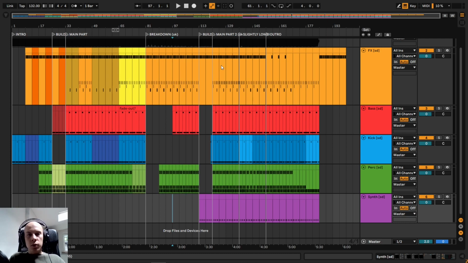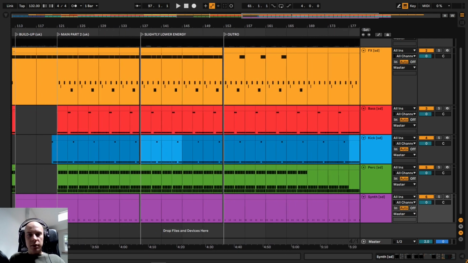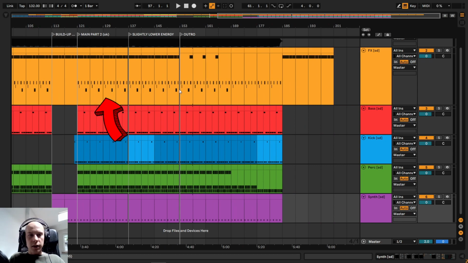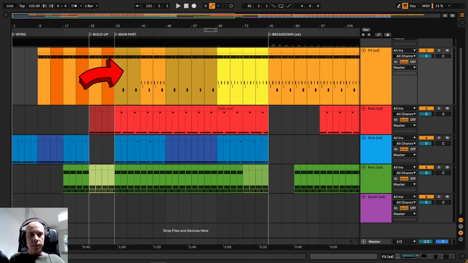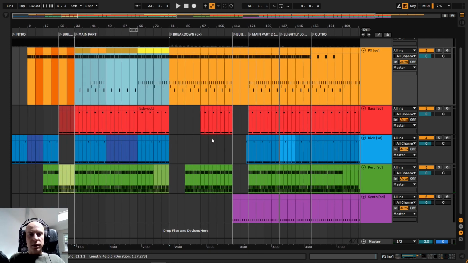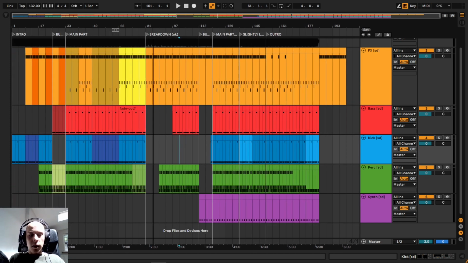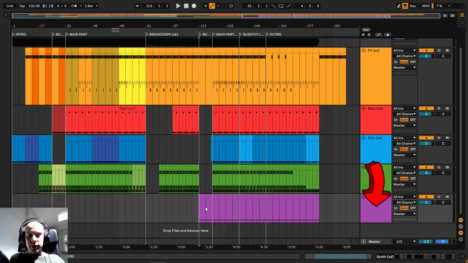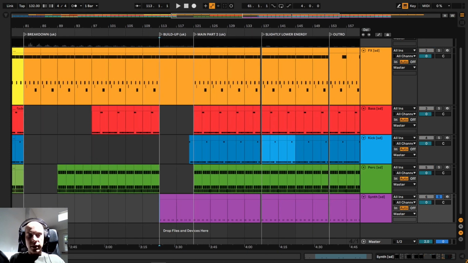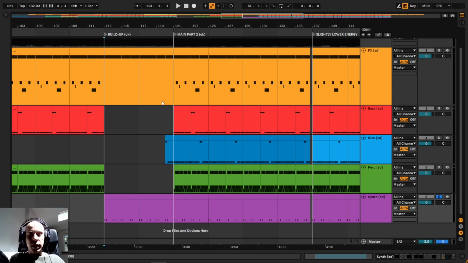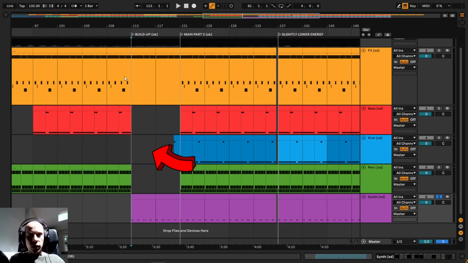I'm used to making the second main part of the track different from the first one. The easiest way to differentiate these two sections is by introducing sounds in the second main part which were not used before. For me, this synthesizer channel serves this purpose. I introduced this sound for the first time at the very end of the breakdown.